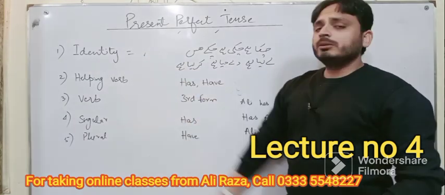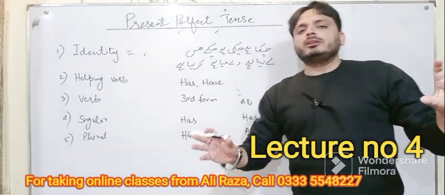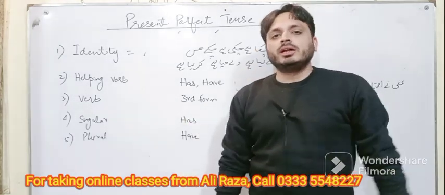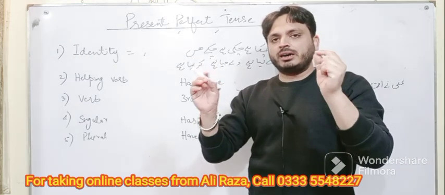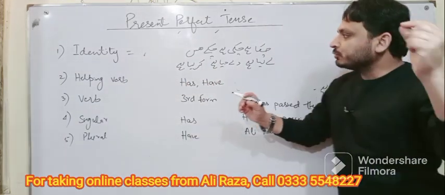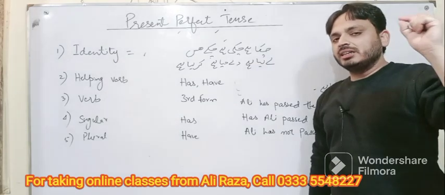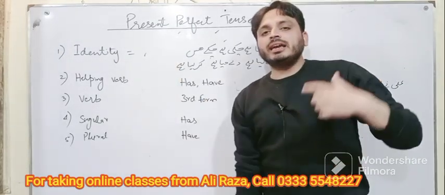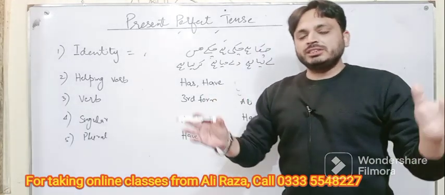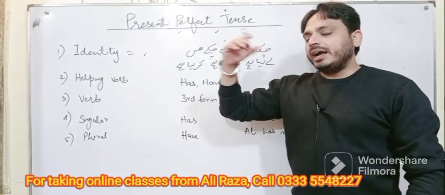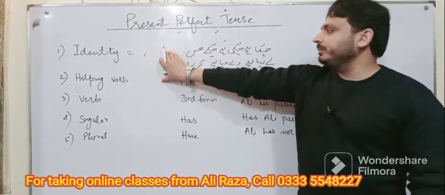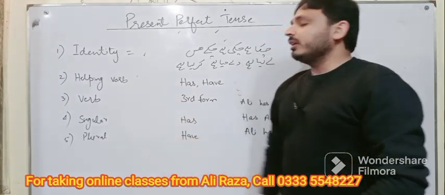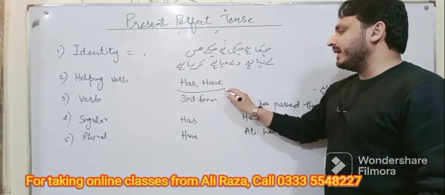And now if we talk about this Urdu identity, if you are a student who can understand Urdu or Hindi, so you can take these type of desi hints for remembering in your mind कि आपने इसको कैसे याद करना है. Any tense which ends in चुका है, चुकी है, ले लिया है, दे दिया. For example, मैंने काम कर लिया या कर चुका हूँ, both are the same. It is present perfect tense. So any action which has been done, identity would be चुका है, चुकी है, चुके हैं, या ले लिया, दे दिया, कर लिया. And if we talk about its helping verb, we will have two helping verbs, has and have,